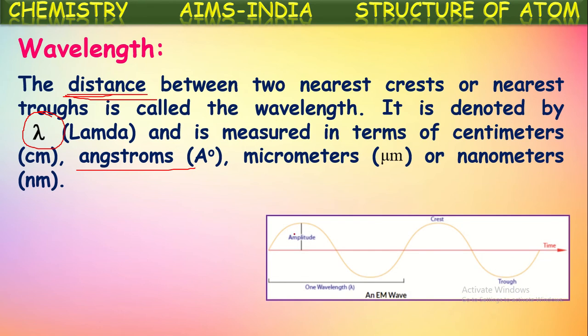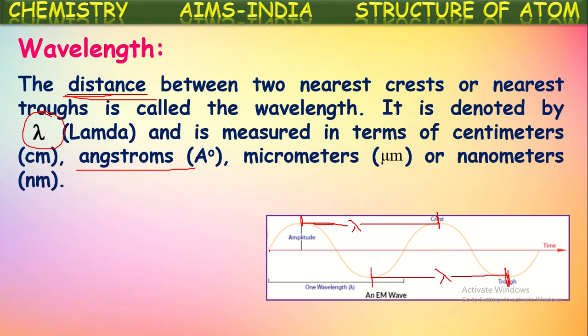Suppose this is a wave, passing like this. The distance between two adjacent crests, or the distance between two adjacent troughs, is termed wavelength. If you take these two adjacent crests, the distance between them is the wavelength. It is also defined as the distance between two adjacent troughs. For this wave, these two are adjacent troughs, and the distance between them is also considered wavelength.